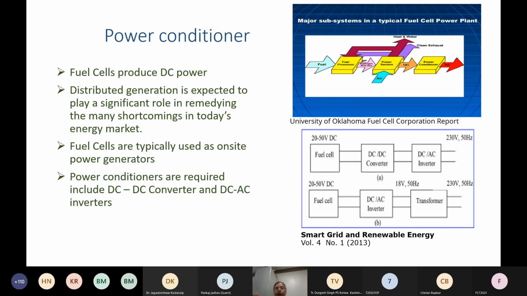So apart from this, what you require is a power conditioner. Basically, your fuel cell produces DC power, at what voltage your stack is producing, what is the operating voltage for your appliances. So based on that, you need either a DC to DC converter, or if you use inverters, you need to find suitable inverters. These need to be designed, and you need to find suitable power conditioners for your operation.